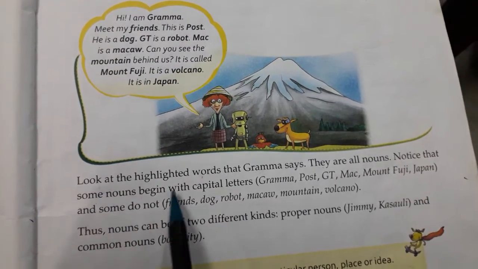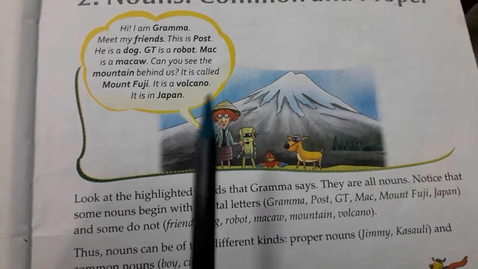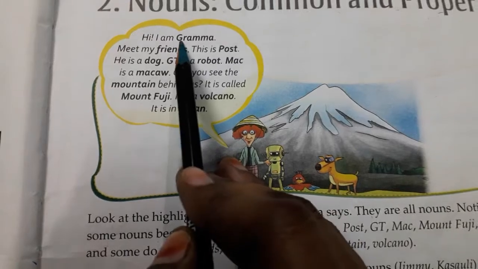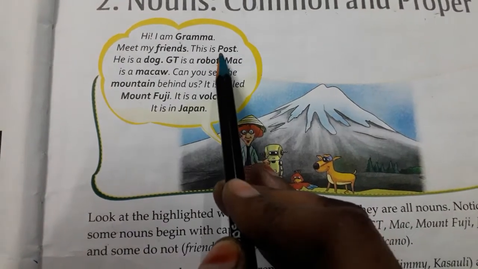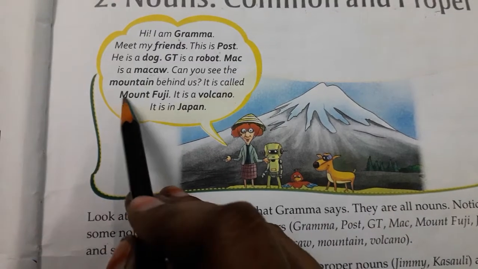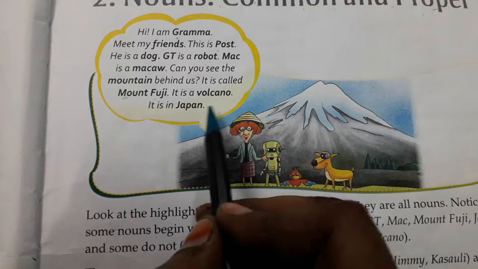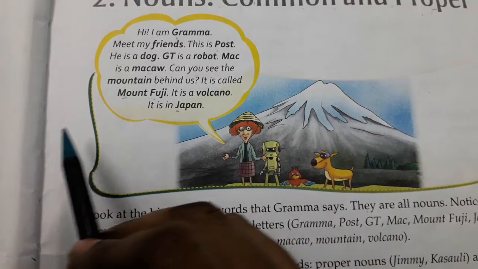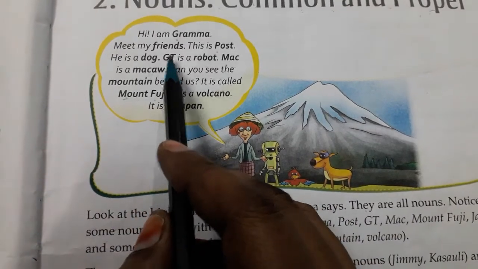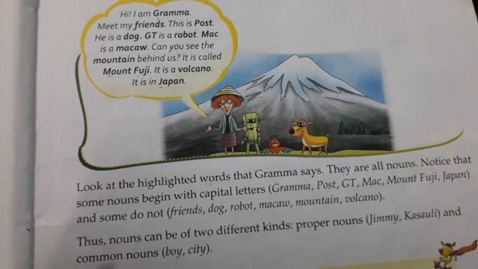Notice that some nouns begin with capital letters. Here you see Grandma, G capital; Post, P capital; Mac, M capital; Mount Fuji, M capital and F capital; Japan, J capital; GT, G and T both capital. Okay, have you observed?